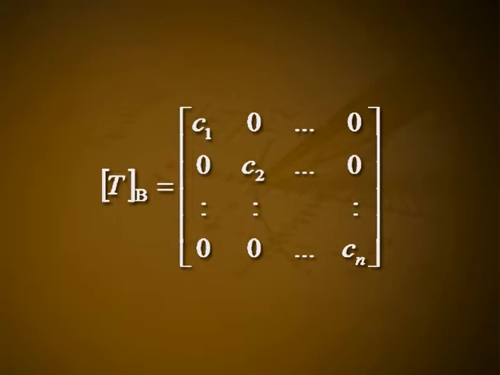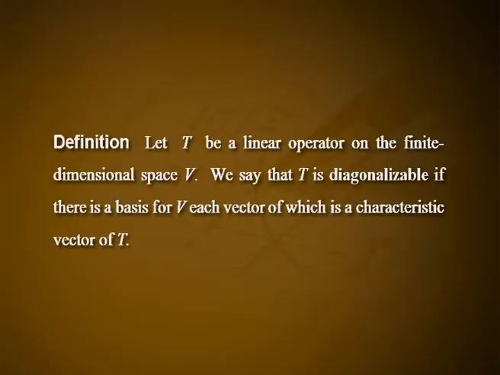Then the matrix of T relative to the basis B equals the diagonal matrix with entries c 1, c 2, etc., c n, and zeros elsewhere. We certainly do not require that the scalars c 1, etc., c n be distinct. Indeed, they may all be the same scalar when T is a scalar multiple of the identity operator. Definition: let T be a linear operator on the finite dimensional space V.